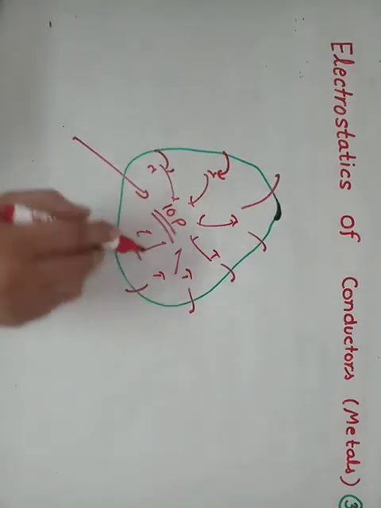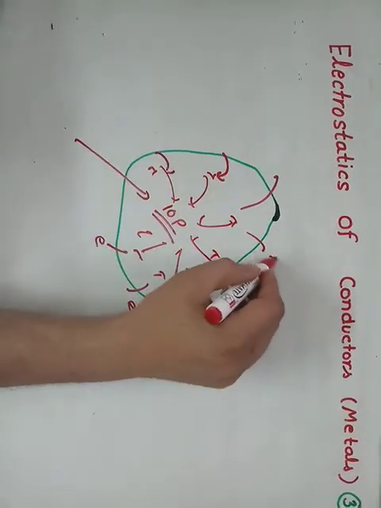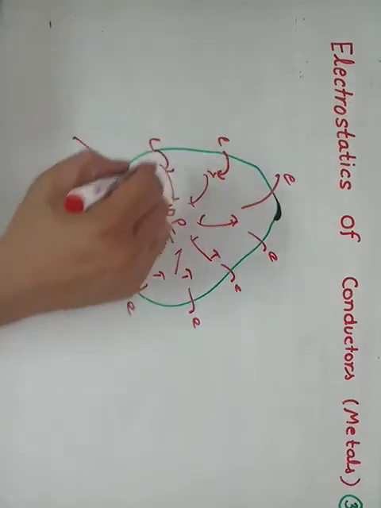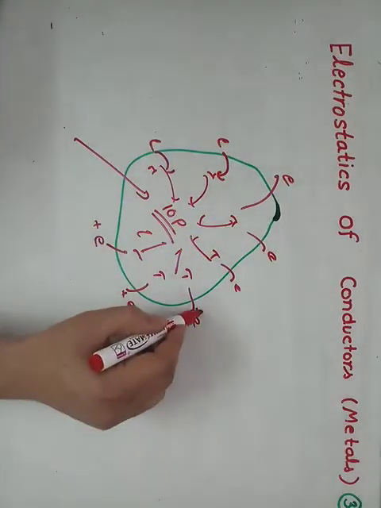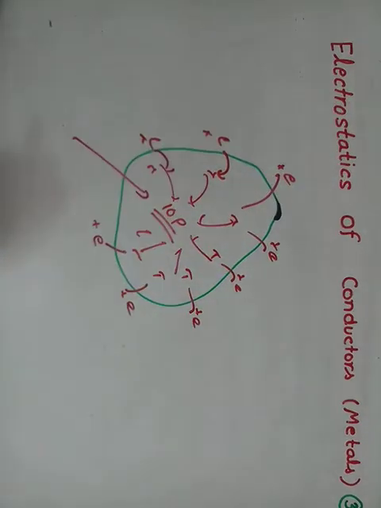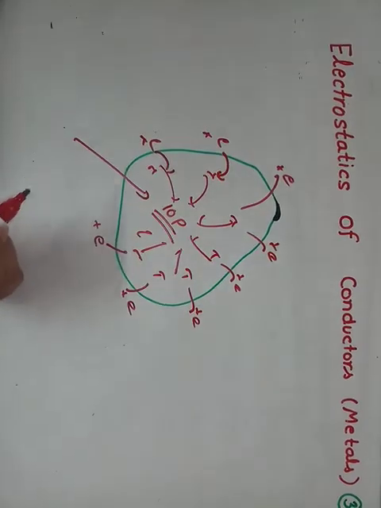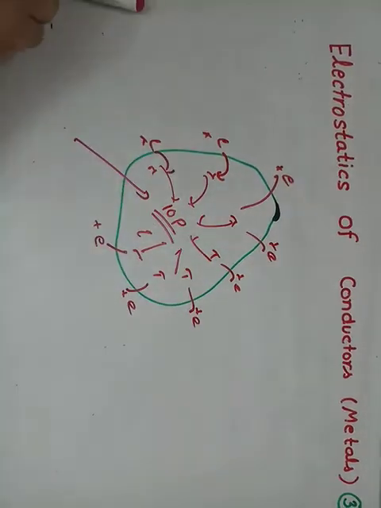Any charge inserted inside the body will reside on the surface. Since 10 electrons reach inside the body, we have 10 units of positive charge outside it. That means charge comes on the surface if we put any charge inside the conducting body. That means inside the conductor, electric field will always be zero, either when it is placed in an external field or when we insert some charge inside it.